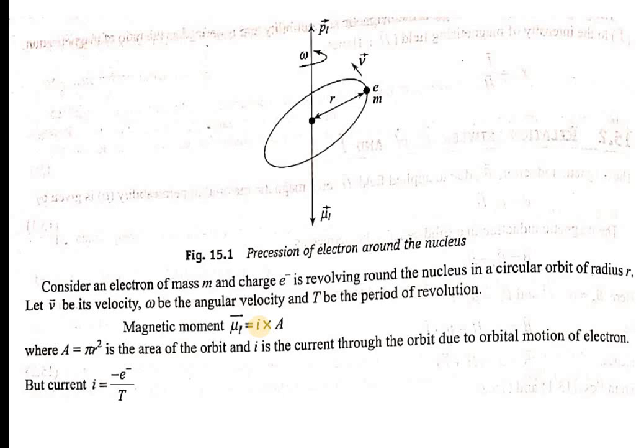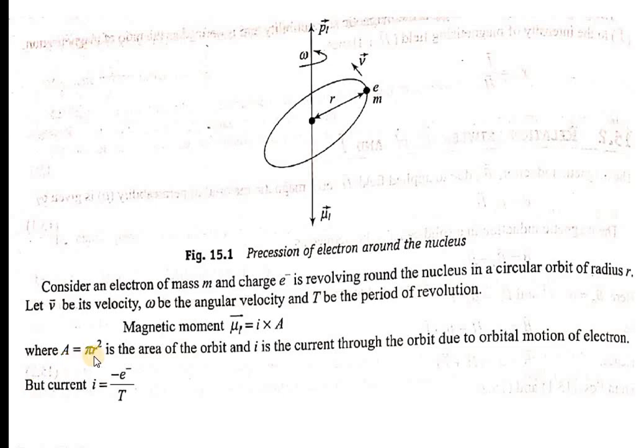The product of the pole strength and the distance between the two poles is known as magnetic dipole moment, and it is represented with mu L. So if you consider this as one pole and this as another pole, and these two poles are separated by a distance of r, the product of pole strength into the distance between the two poles is the magnetic dipole moment, and in terms of current, you are going to write it as mu L is equal to I into A.